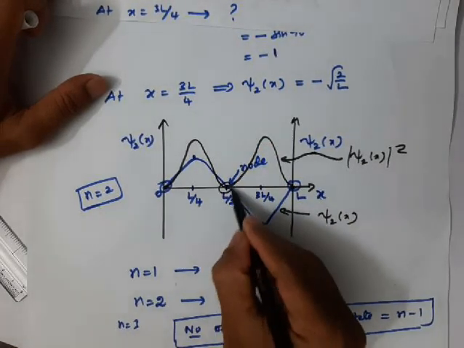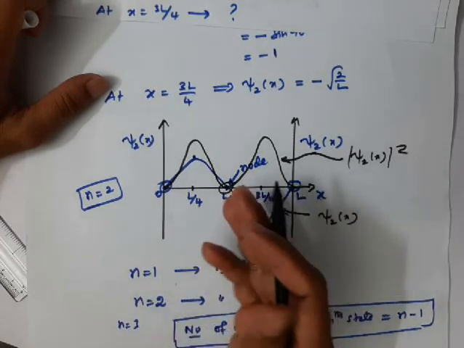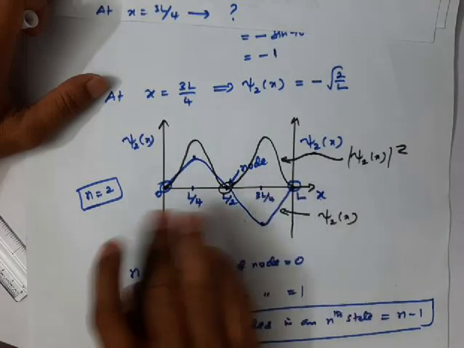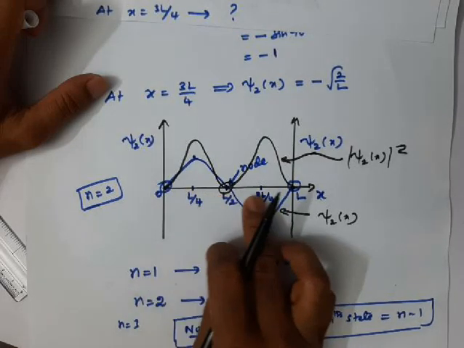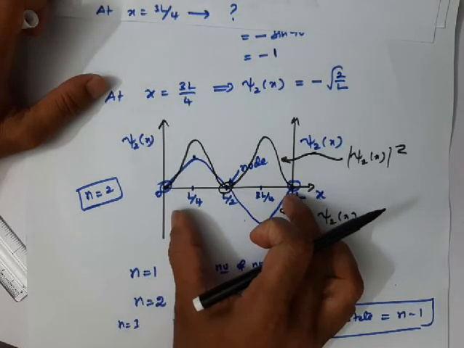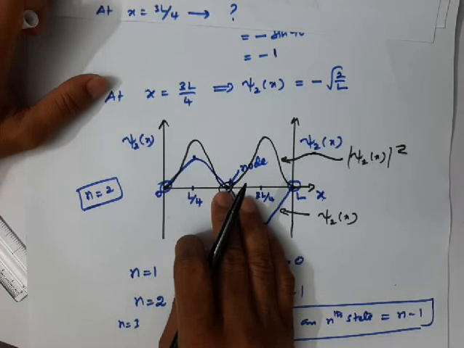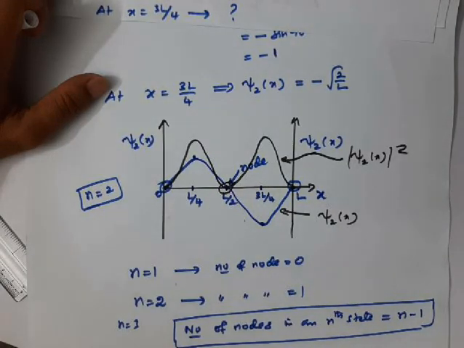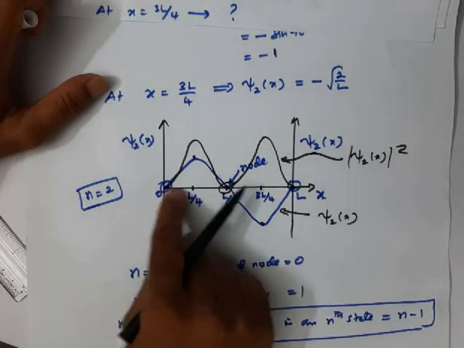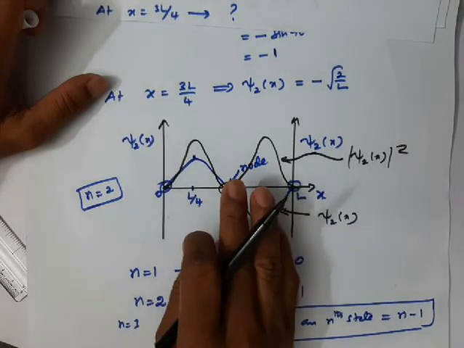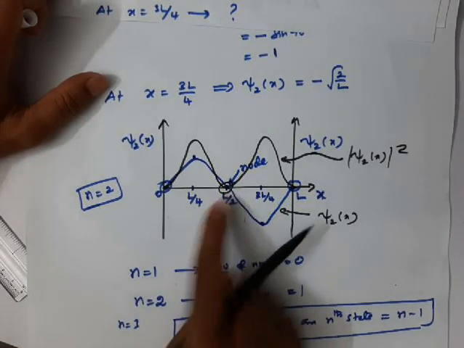See, probability is 0 here. Remember, this is very important. What is meant by a node? Node means, apart from the terminal points, if there is any point in between 0 to L where the probability becomes 0, we call that point a node. Apart from the terminal positions, inside the box at any position, if the probability becomes 0, that position is called a node. So here we have one node.